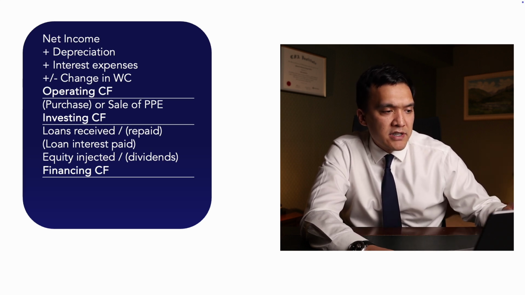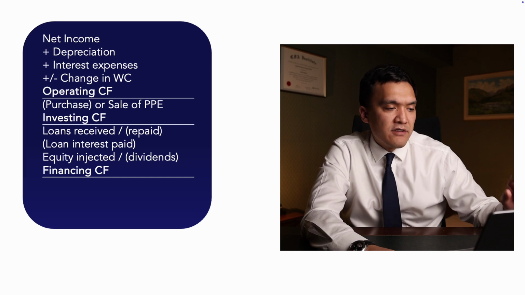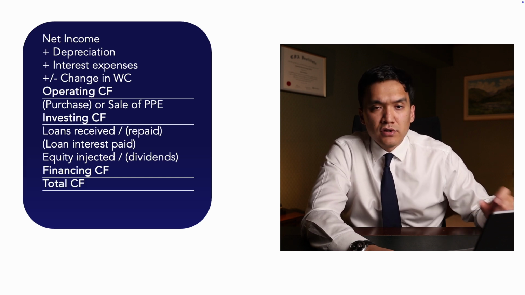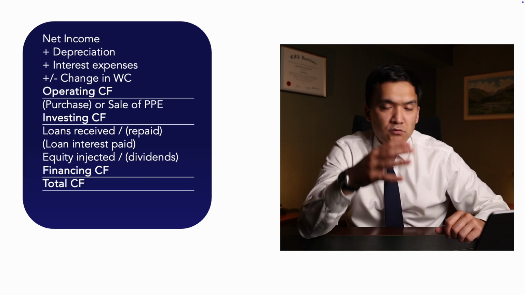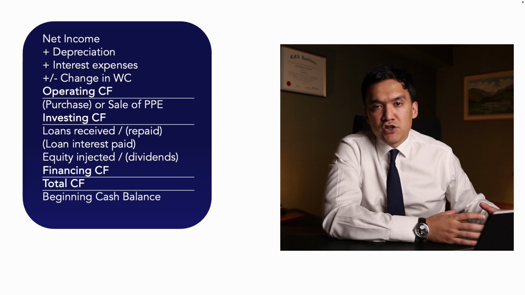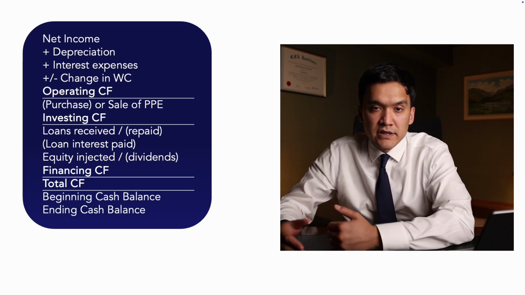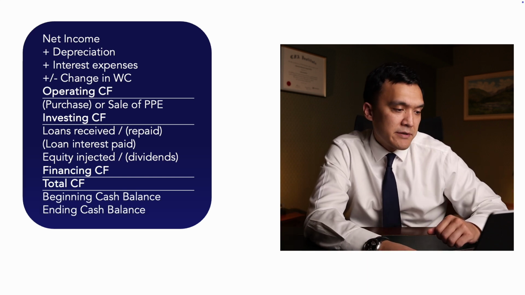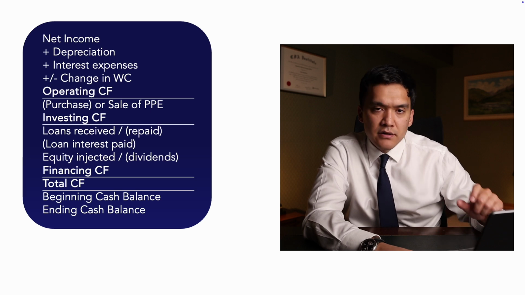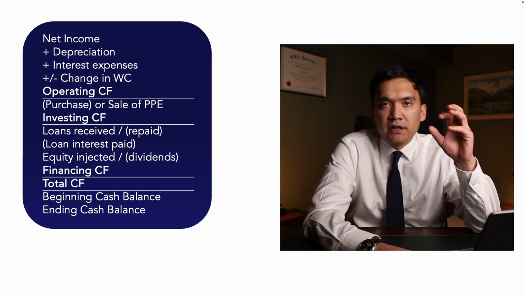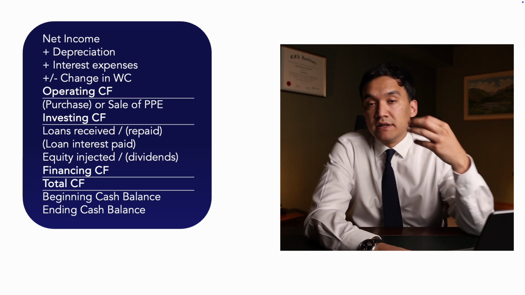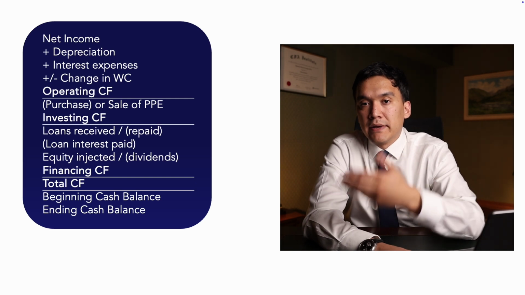Then when we add operating cash flow, investing cash flow, and financing cash flow, we get total cash flow for the period. And when we add total cash flow to the beginning cash balance, we get our ending cash balance for the period. Now here we assume that the income tax that we recognize in the income statement is the actual income tax that we paid.